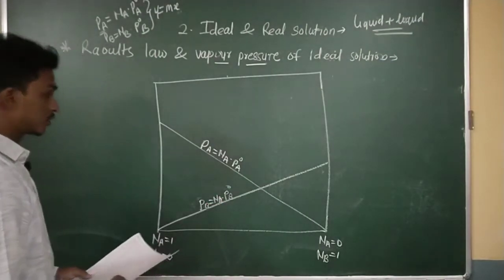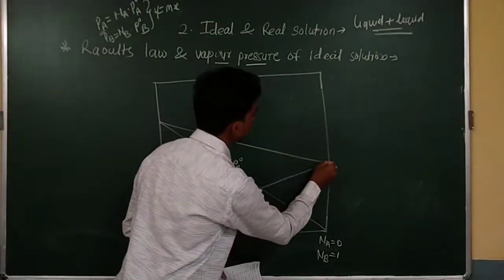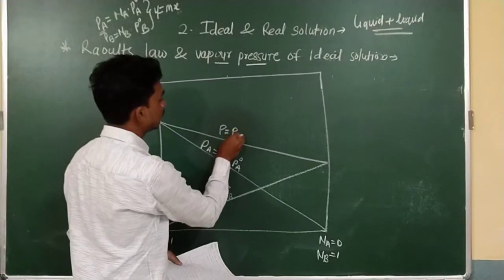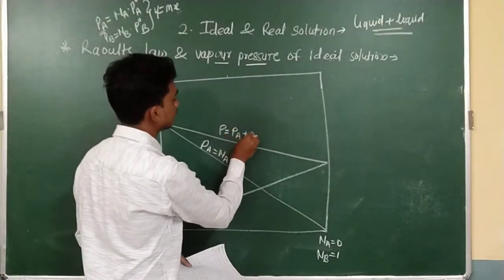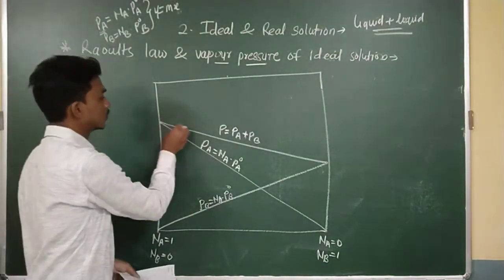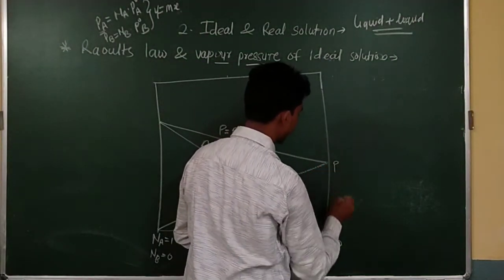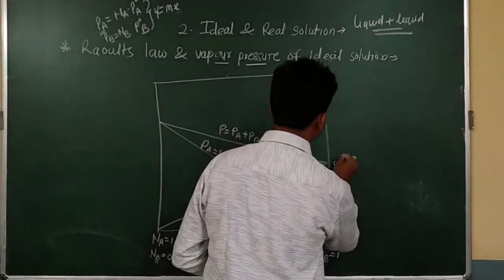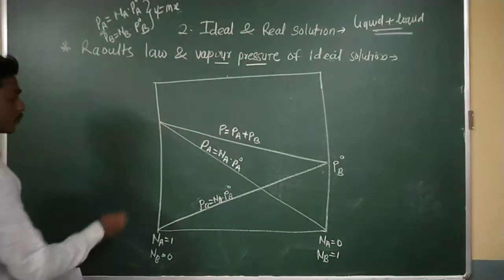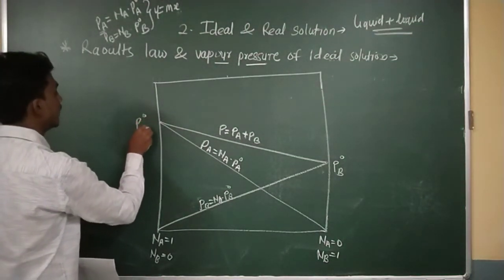If suppose I want the total pressure, then the total pressure P is equal to the partial vapor pressure of A plus the partial vapor pressure of B. At this intercept, what is here? At this intercept we have the vapor pressure of pure B component and the vapor pressure of pure A component.